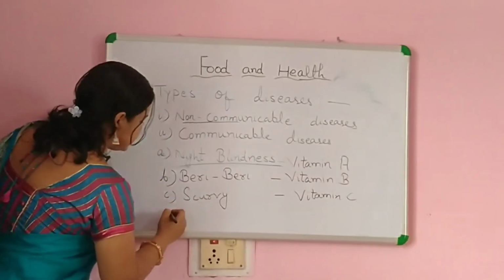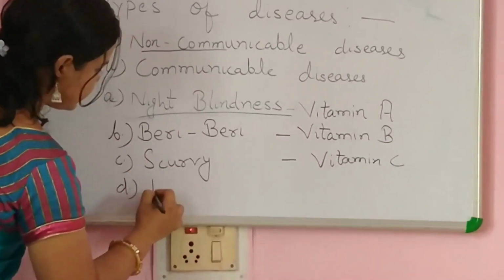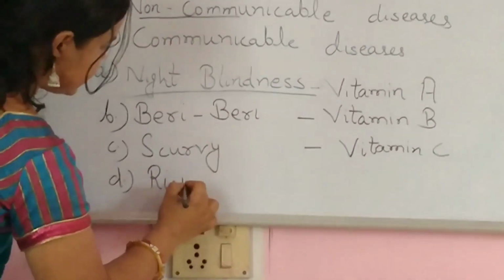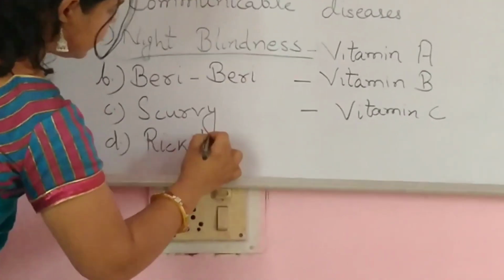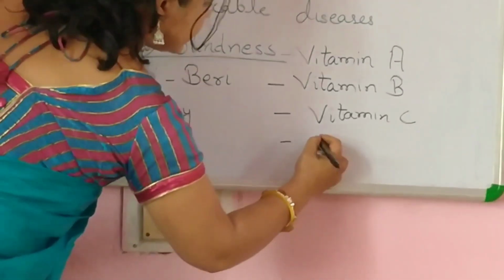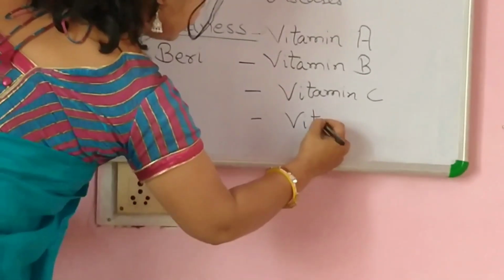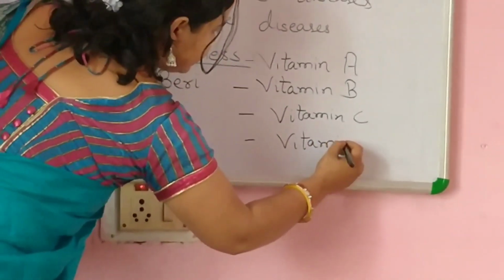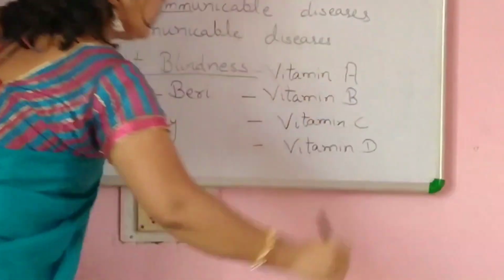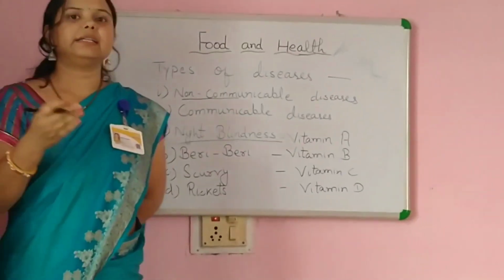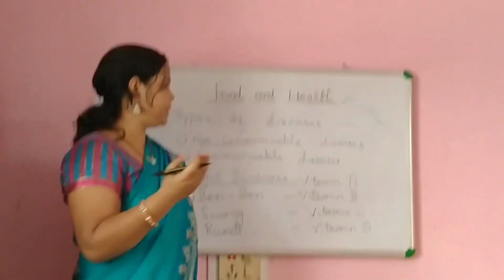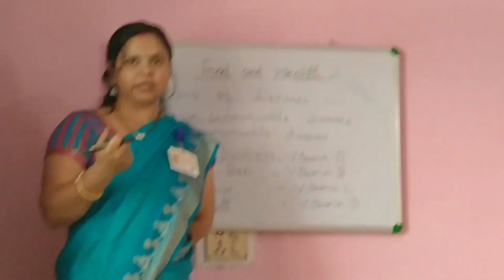Now the next disease is rickets. What is the next disease? Rickets. And rickets is caused by the deficiency of vitamin D. As you all know, sunlight is the best source of vitamin D. Okay.